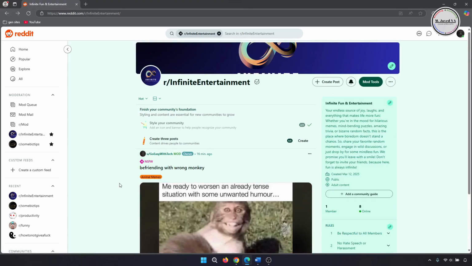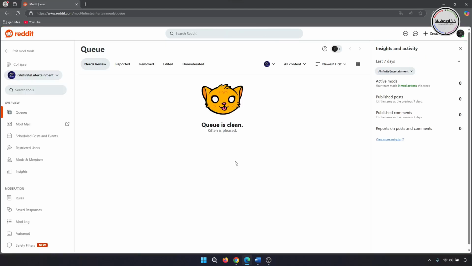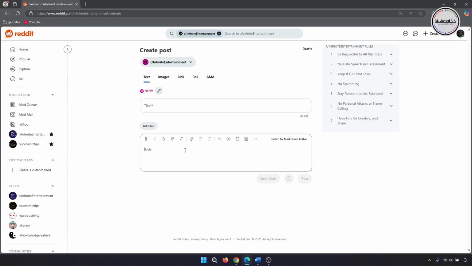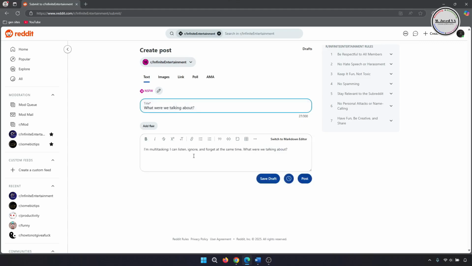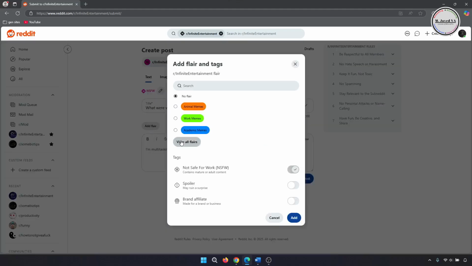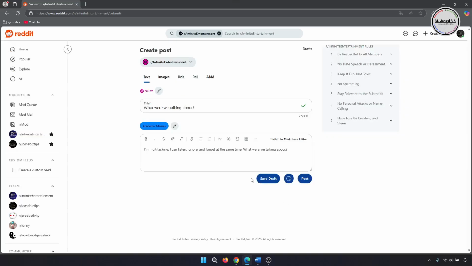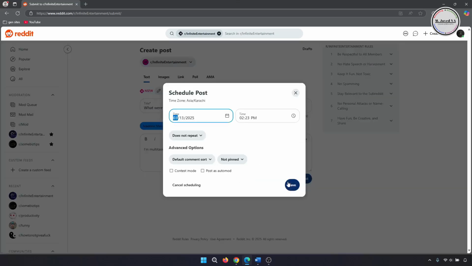Anyhow, let's schedule a post. So to schedule a post, go to Scheduled Posts and Events tab under More Tools. And then click on Schedule a Post. Here, write your post, give it a title, assign a flare, and then click on this clock icon.